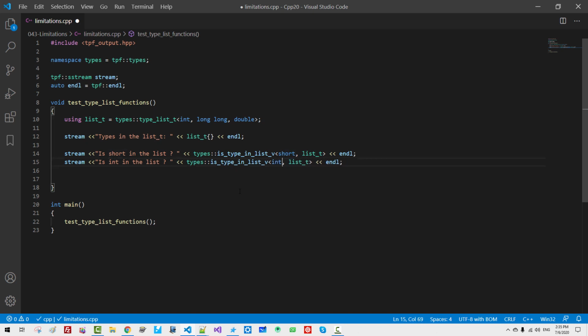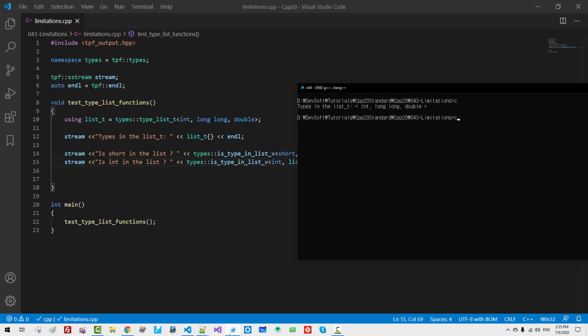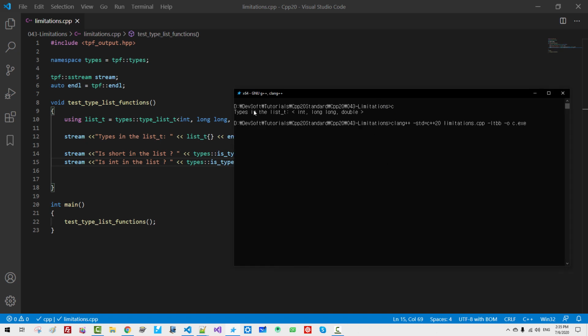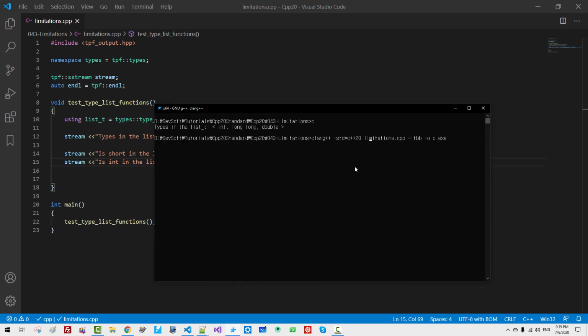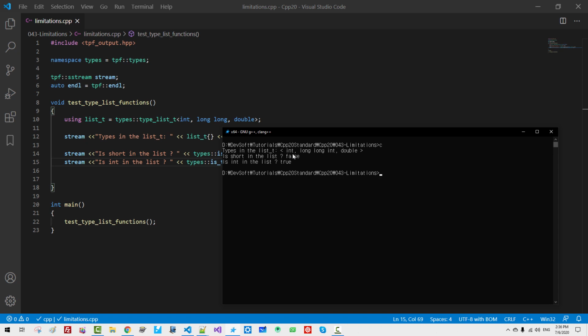Now we build once again. This time I will use GNU g++. Hit enter. CLS C. In this list, type short is not included, so the result is false. In this list, type int is included, so the result is true.